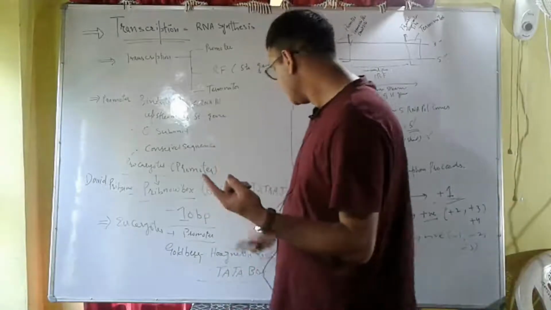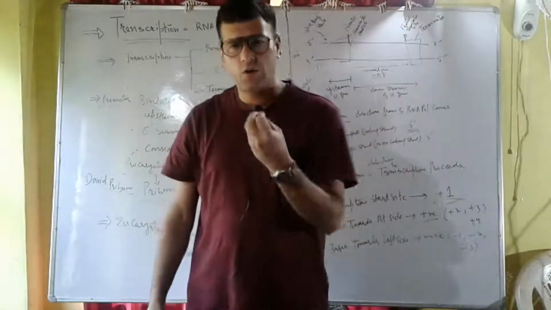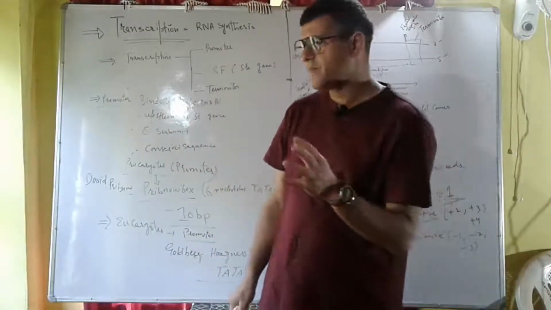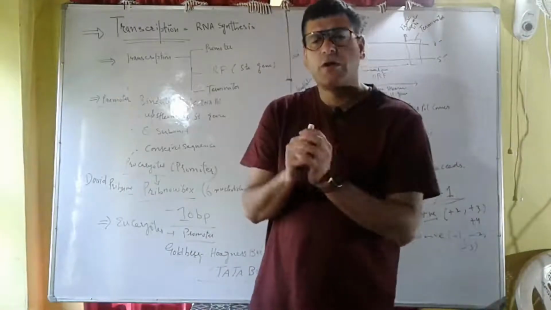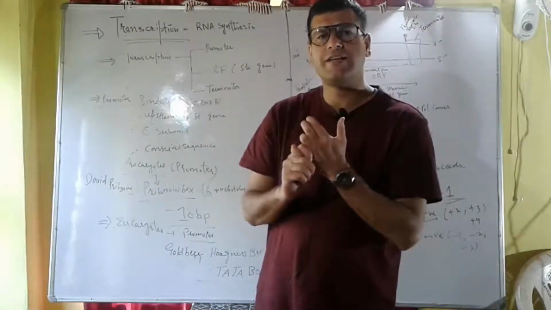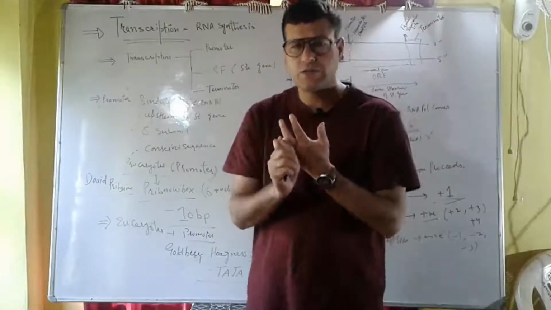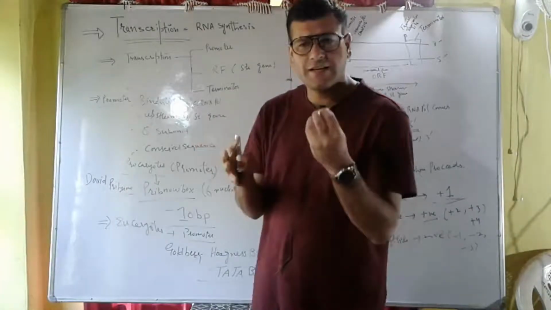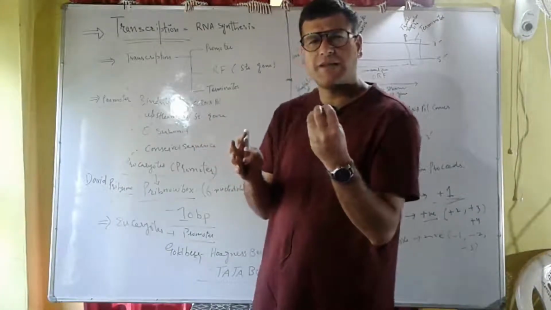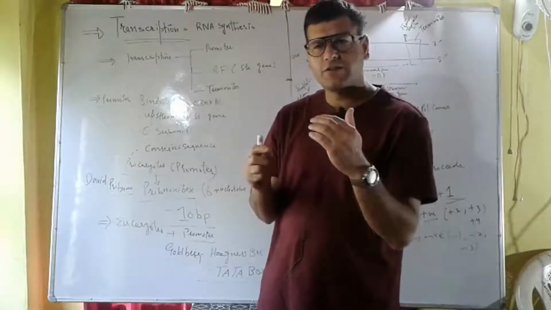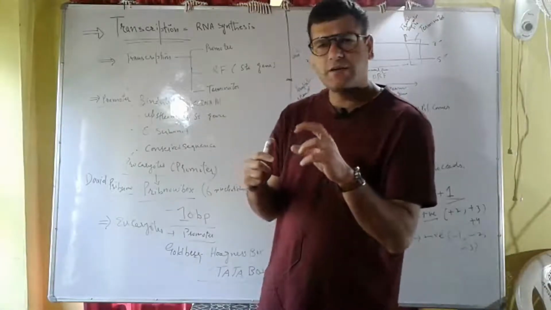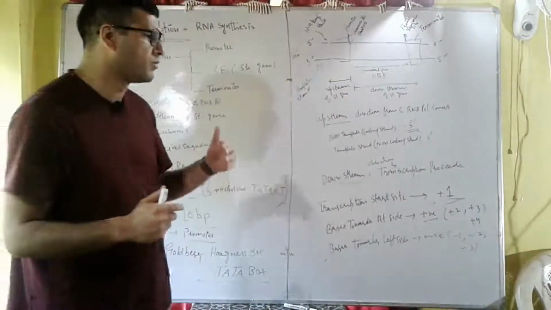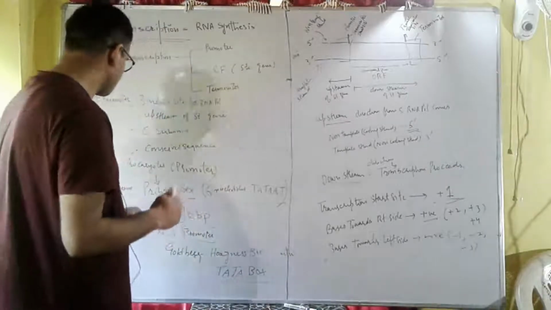So we can say that these boxes, whether it is Pribnow box in case of prokaryotes or Hogness box in case of eukaryotes, have specific sequences. For example, Pribnow box has the TAATAT sequence, and Hogness box is also known as TATA box. This serves as the sequence-specific binding site for the transcription factors, which help in the binding of RNA polymerase to the promoter. So these are conserved sequences in the promoter of prokaryotes and eukaryotes.